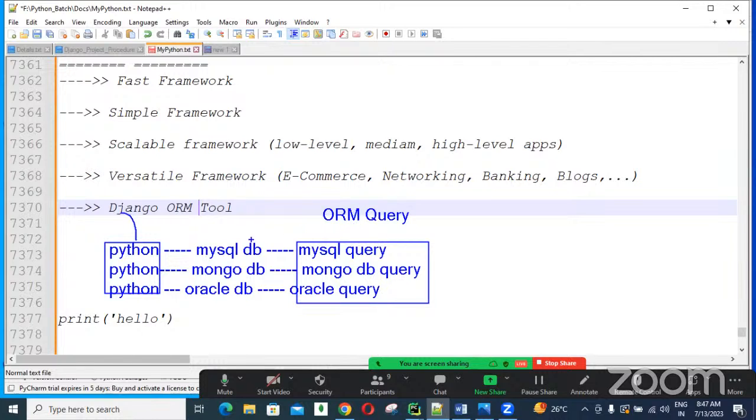With MySQL, the ORM converts into MySQL query format. With MongoDB, the ORM converts into MongoDB format. For Oracle, it converts into Oracle format. Whichever database we want to connect, the Django ORM query is automatically converted into that format.